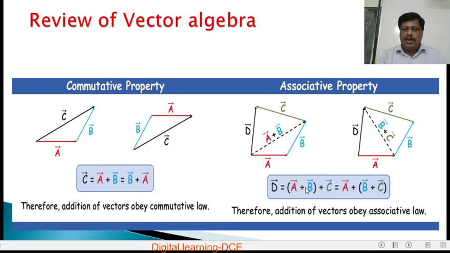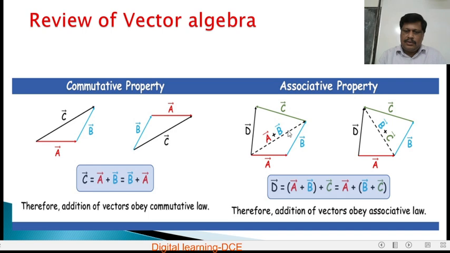Similarly, the associative law: D is equal to A plus B plus C, that is equal to A plus of B plus C. So here this is a vector A and this is the vector B. Their resultant is given by A plus B, by drawing the closing side of these two vectors.